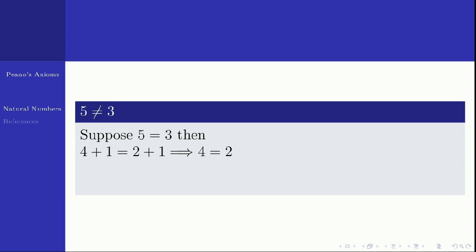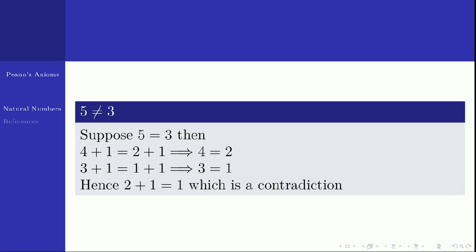Again, 4 is the successor of 3 and 2 is the successor of 1. So 3 plus 1 equal to 1 plus 1. Again by the fourth axiom, 3 will be equal to 1. But what is 3? 3 is 2 plus 1. So we got 2 plus 1 equal to 1. That means 1 is the successor of 2, which contradicts our third axiom. So we arrive at a contradiction. Therefore, this 5 equal to 3 is wrong. So 5 is not equal to 3. So we have 4 axioms.